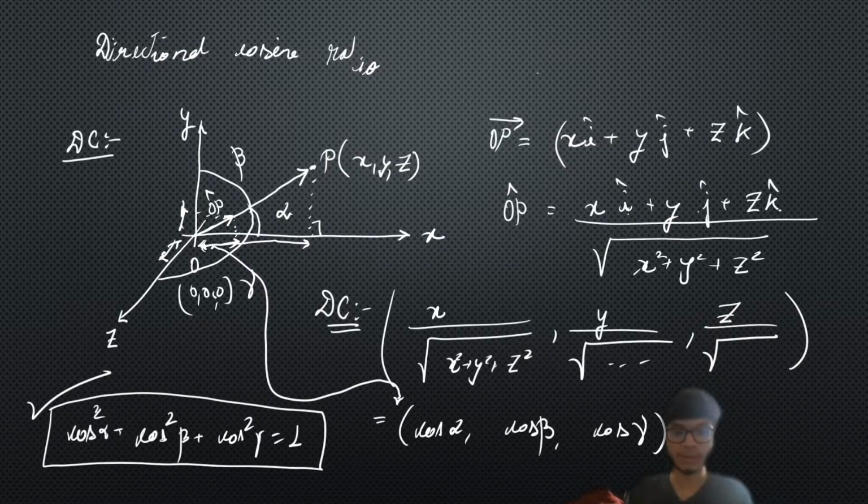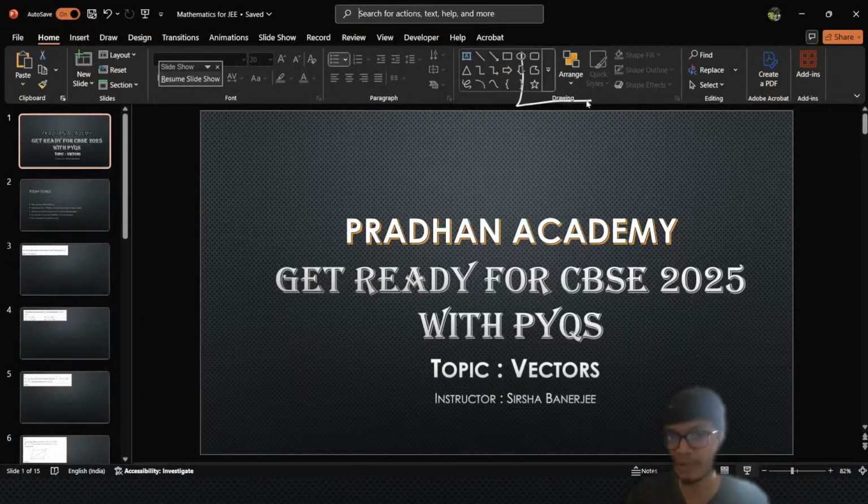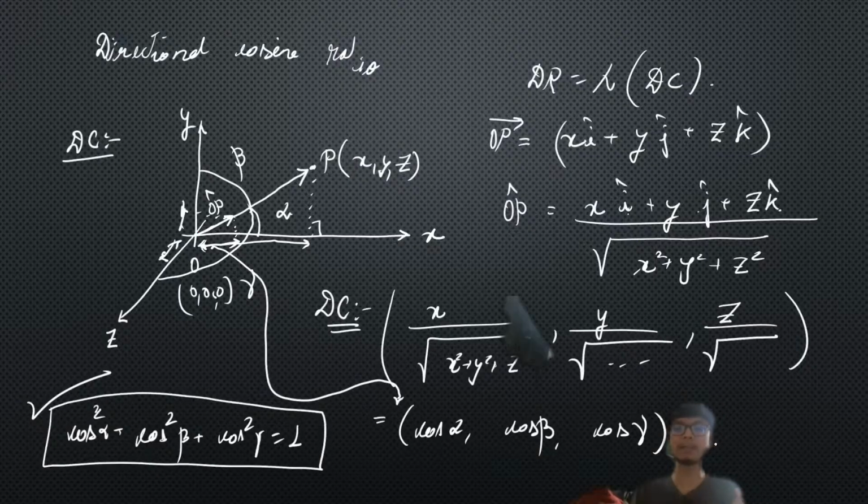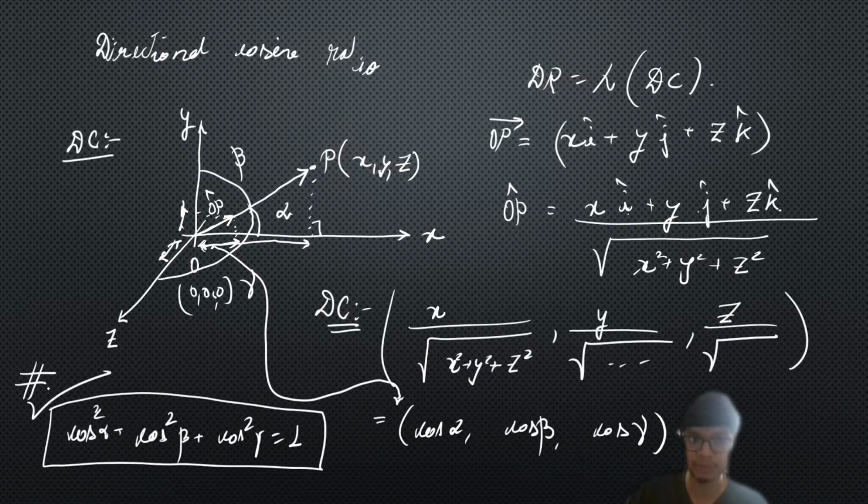Right. So once this part is clear, what are direction ratios? The direction ratios are nothing but some multiple of the direction cosines. That is how you can easily remember this part. It's just some factor times the direction cosines. I hope this part is simple and clear enough. So I was able to make direction cosines and direction ratios very simple for all of you. Please don't forget this important relation. This is very important, it will actually help you to solve problems. We will see some problems where we apply this concept.